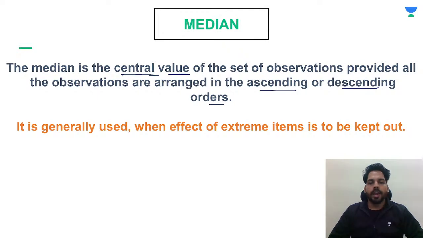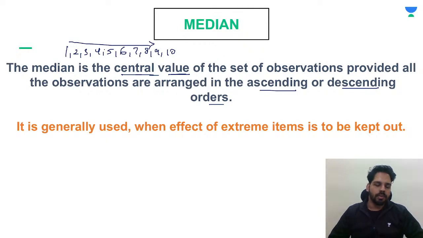Understood? That means when some observations are given to you, we can write over here, just suppose, 1, 2, 3, 4, 5, 6, 7, 8, 9, 10. As you can see, they are already in ascending order, right? If they are in ascending order, then you must know that we can find the median, and the median will be a central value which can be out of these only. So the median is the central value of the set of observations, provided all the observations are arranged in ascending or descending order.